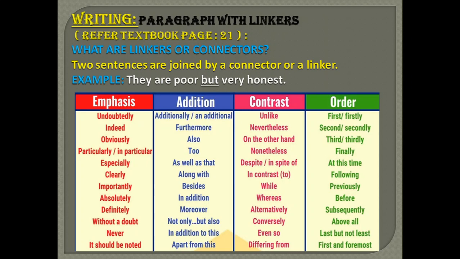For example, they are poor. This can be a sentence. They are honest can be another sentence. But what we did here, we combined two different sentences into one sentence with the help of but. Okay, so but is the linker and also called as connector. Here is a list of some connectors and linkers which will help you to write paragraphs.